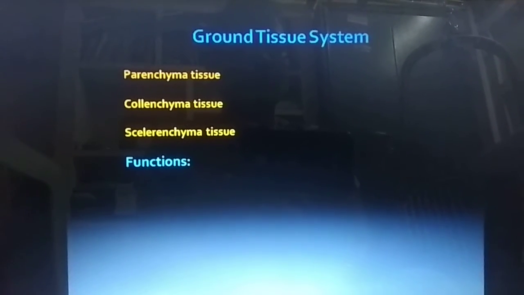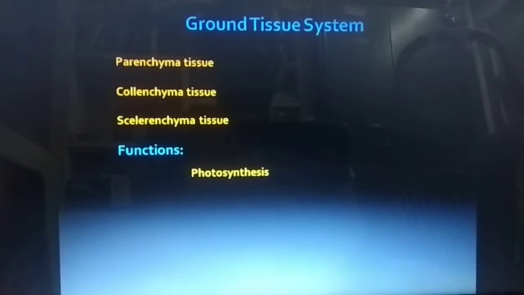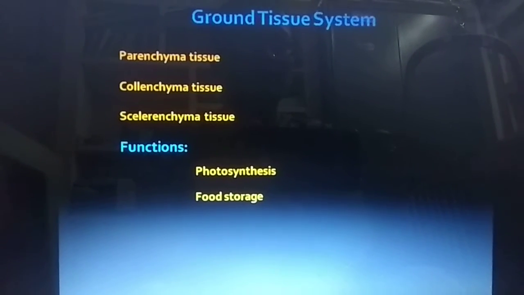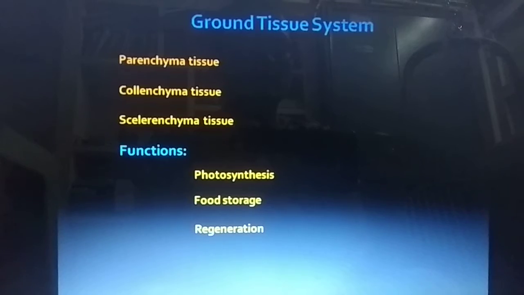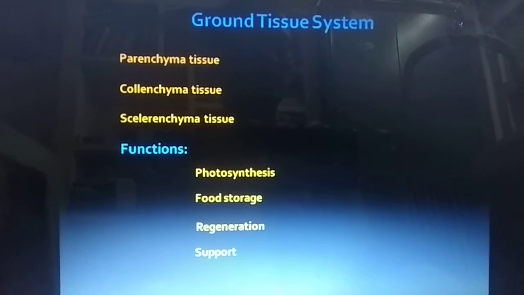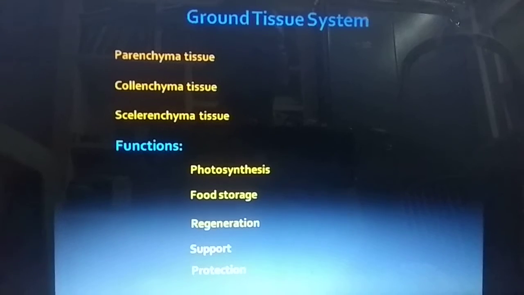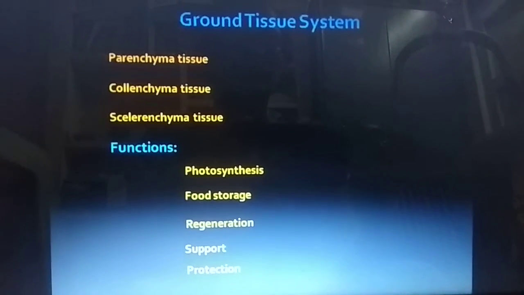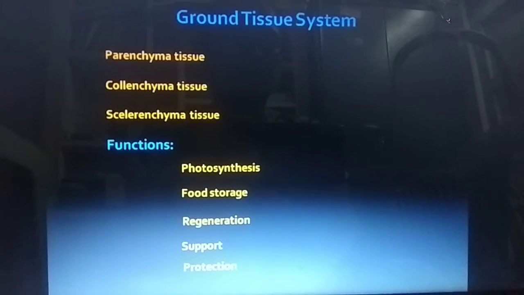The functions of ground tissues are photosynthesis, food storage, regeneration, support, and protection.